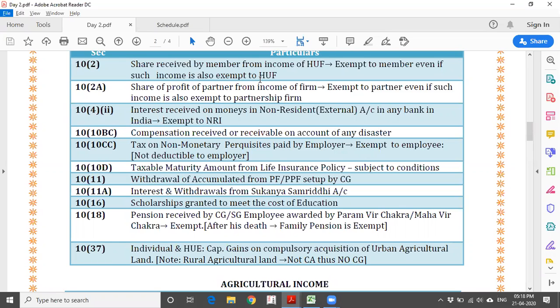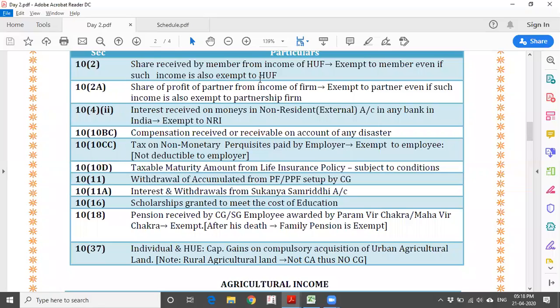Next, section 10, subsection 18. Any pension received by central or state government employees awarded the Param Vir Chakra or Maha Vir Chakra is exempted. So overall, they have served the country, and whatever the reason, in those cases it has been exempted.